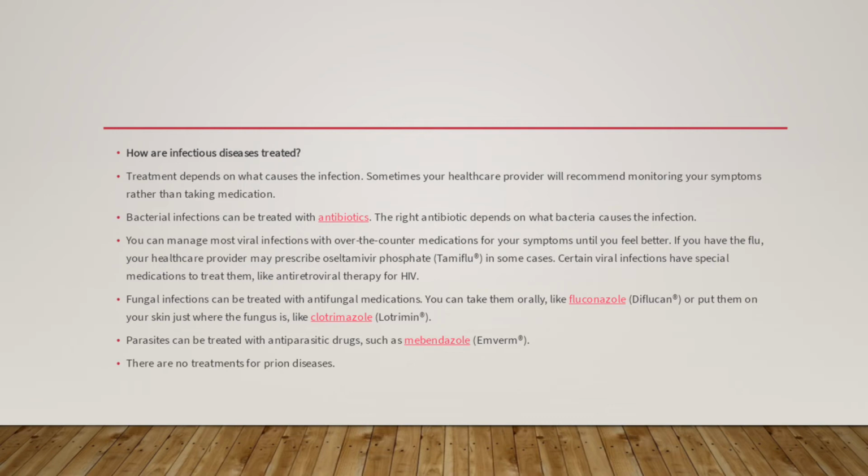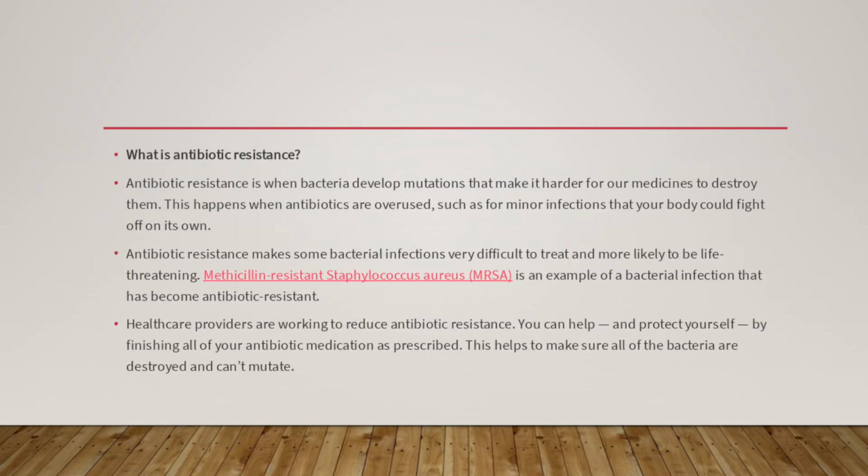There are no treatments for prion diseases. What is antibiotic resistance? Antibiotic resistance is when bacteria develop a mutation that makes it harder for a medicine to destroy them. This happens when antibiotics are overused, such as for a minor infection that your body could fight on its own. Antibiotic resistance makes some bacterial infections very difficult to treat and more likely to be life-threatening.